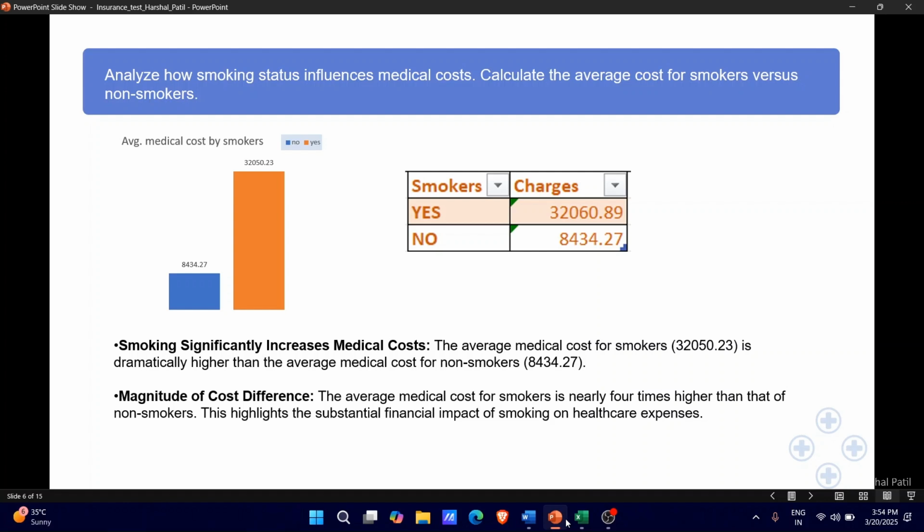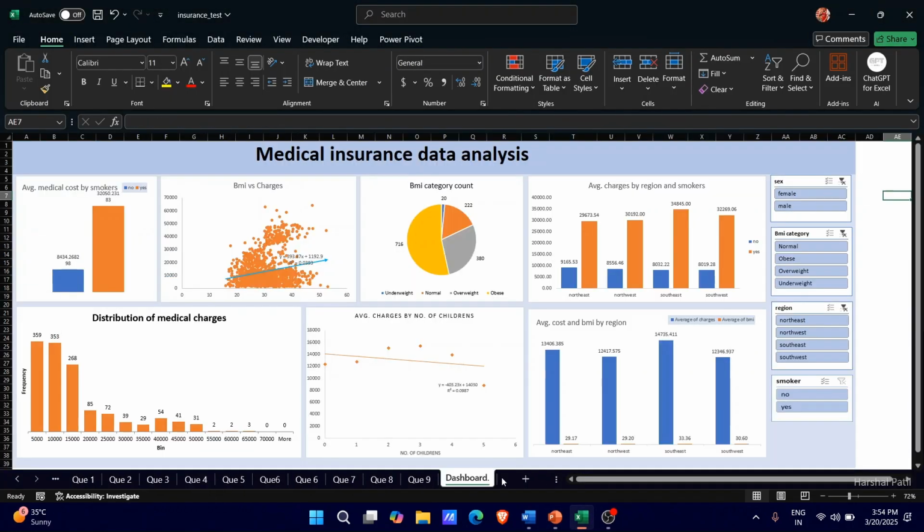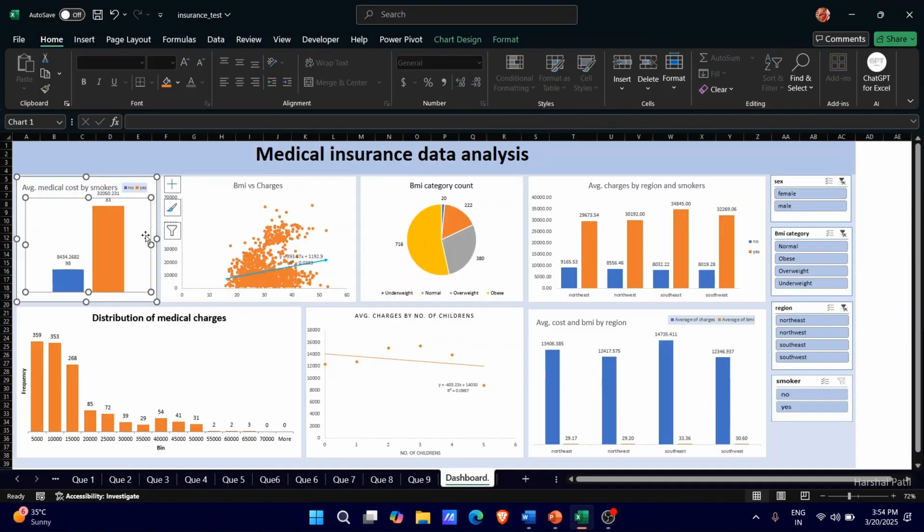Smoking significantly increases medical cost. The average medical cost for a smoker is 32,050, which is dramatically higher than the average medical cost for a non-smoker. Magnitude of cost difference: the average medical cost for a smoker is nearly 4 times higher than that of a non-smoker. This highlights the substantial financial impact of smoking on healthcare expenses. Here in the dashboard, we created this column chart where we compare the average medical cost for smokers and non-smokers.